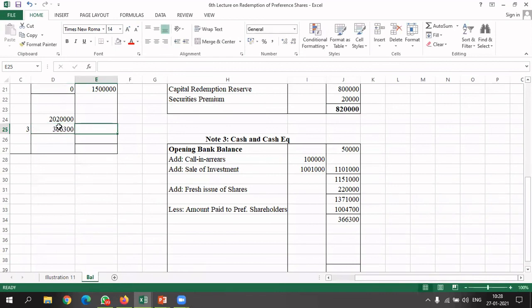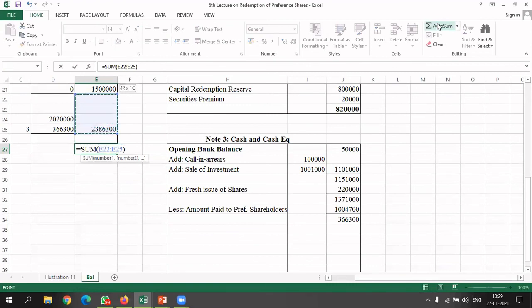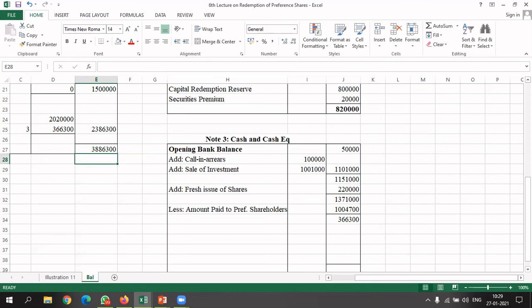So in the outer column, it will be 3,66,300 plus this particular amount, and my total of asset side is 3,66,300 plus 15 lakh rupees.